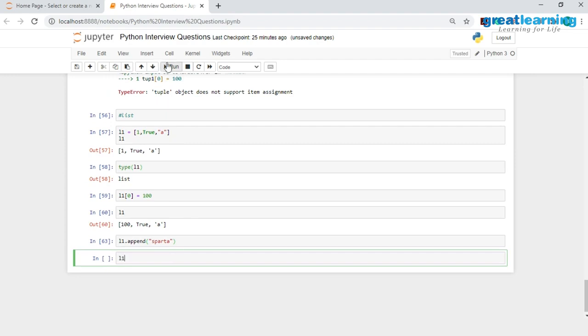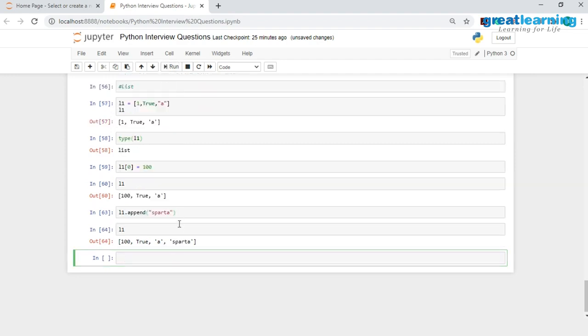Now let me actually print out L1, and you would see that this time we have added a new element at the end of the list. So not only can you modify the existing elements which are present in a list, you can also go ahead and add new values into the list with this append method. And you'd have to remember that you can't add new elements with the index, but you will have to use this append method to add in new elements. So this was about list.